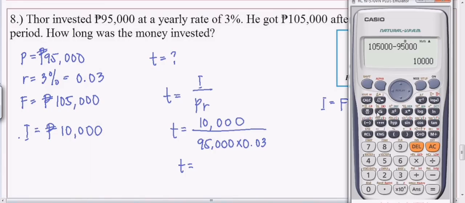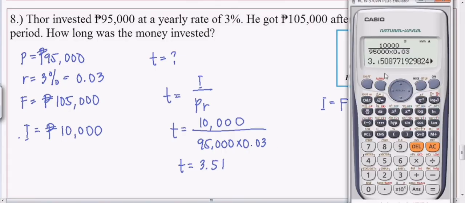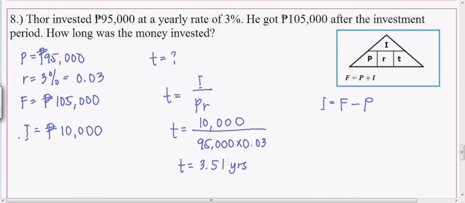So, let us compute. So, 10,000 over 95,000 times 0.03. So, ibig sabihin, nandun sa bangko, yung pera niya, 3.51. Okay, so 3.51. Yan, round off nyo sa hundredths place, ha. So, 3.51 years.